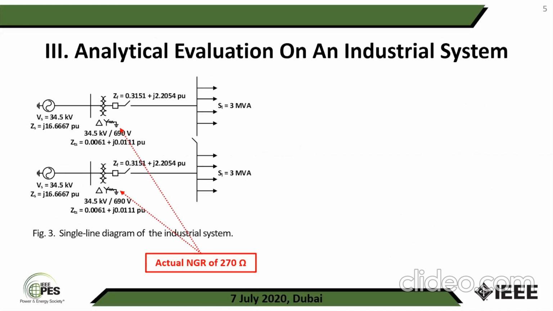So, this is the system, the case study we considered. In this system, the neutral grounding resistance is 270 ohm. Enter, please.